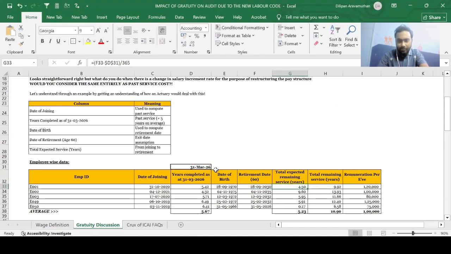This would come to 4.5 years. In the sense, what they are saying is, as on 31st March 2026, employee 1 would work for an additional tenure of 4.5 years till his retirement date, right? I hope that is very clear.